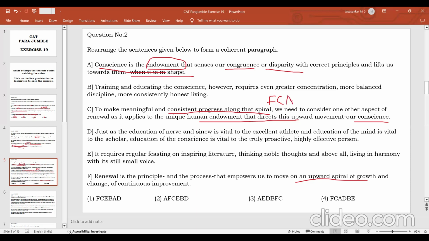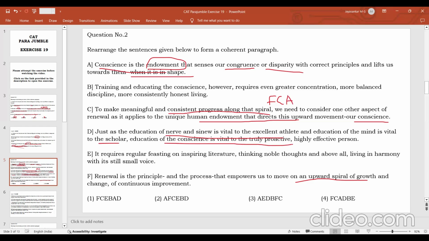Then what? Once you understand this, F, C, and A means F and C are talking about renewal and how conscience is important for renewal, and A is talking about what conscience is. Then you can say how to educate the conscience. So just as the education of nerve and sinew is vital to the excellent athlete, and the education of mind is vital to the scholar, education of the conscience is vital to the highly effective person.